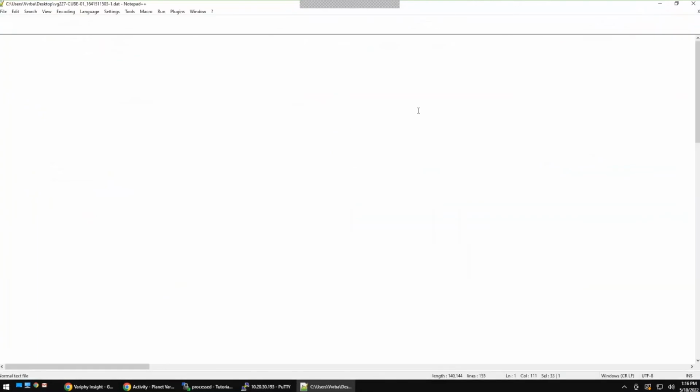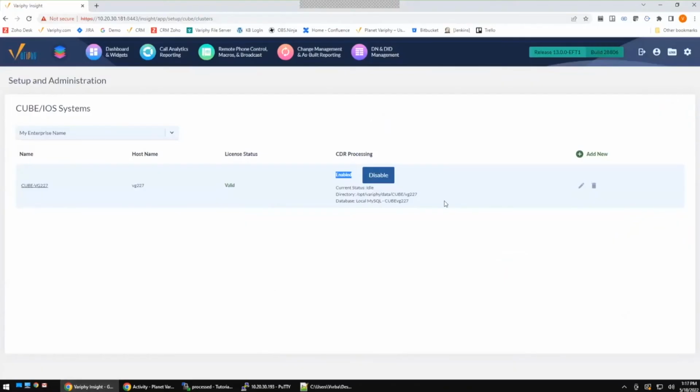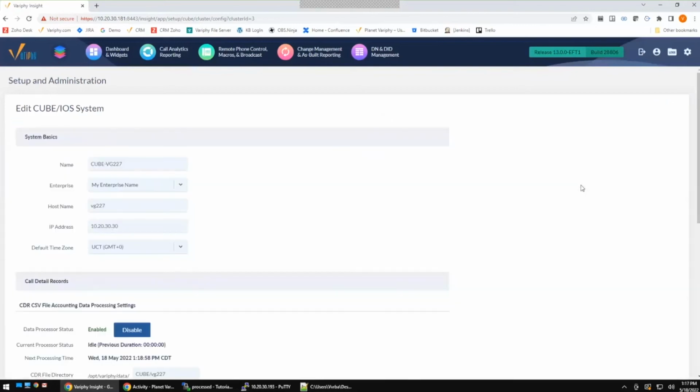And in this case, I'm using UTC. So it's very common, if you go and change your clock configurations, that you may have to come back to Verify and adjust. Because we are reliant on the Cube CDR to send us the date and time, unlike Cisco, which uses an epoch time, we are completely reliant on that Cube data. So if you change your clock, say from UTC to PST or EST or CDT, you're also going to want to make sure that you update Verify.